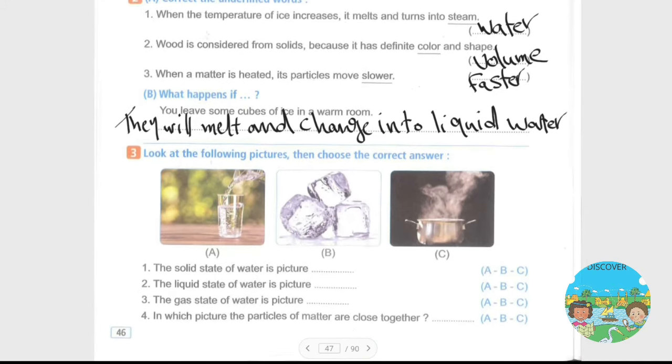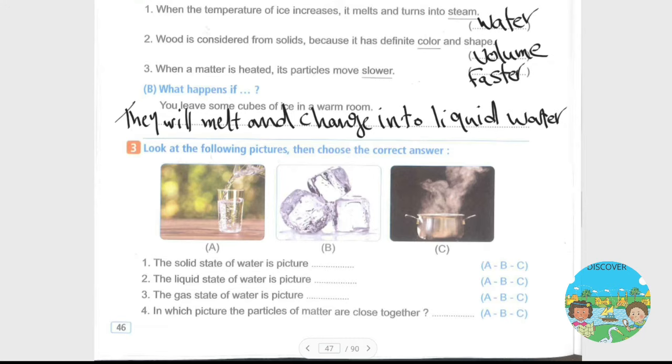Question number 3 بيقول لي look at the following picture then choose the correct answer. Number 1 the solid state of water is picture B. تمام. The liquid state of water is picture A. The gas state of water is picture C. تمام. In which pictures are particles of matter close together? طبعا في picture B في solid.